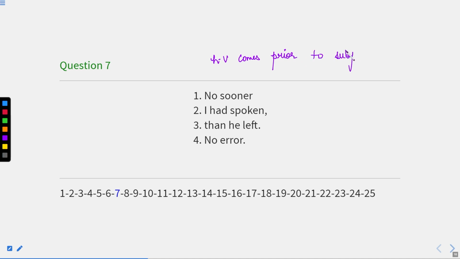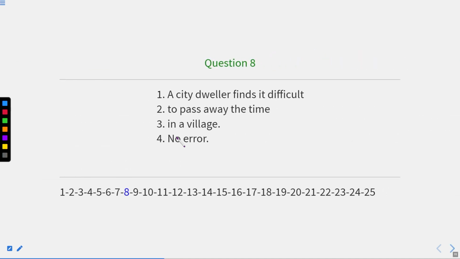Moreover, we can also say the helping verb comes prior to the subject. It means whatever helping verb is there, it should come before the subject. Now, no sooner I had should be replaced with had I. Okay, so the correct sentence will be no sooner had I spoken than he left. Now let us move to the next one. That is question number 8.